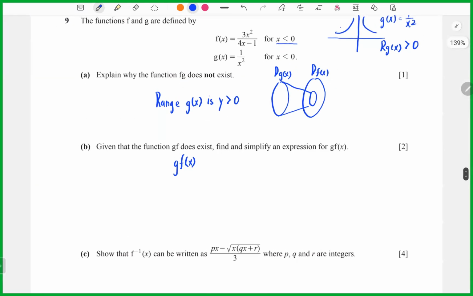So now you can take gf(x). Here g of 3x squared over 4x minus 1, so you can take 1 over the bracket 3x squared over 4x minus 1, squared. You will get (4x minus 1) squared over 9x to the power 4. So now you are done.